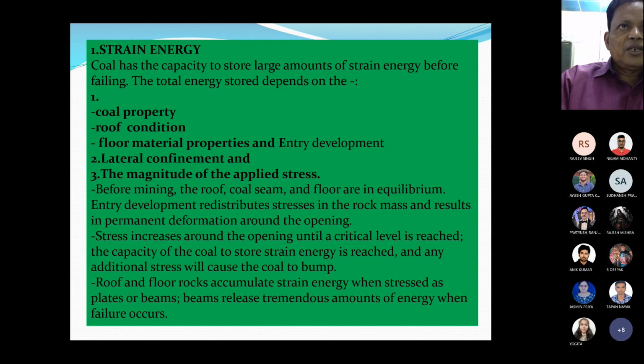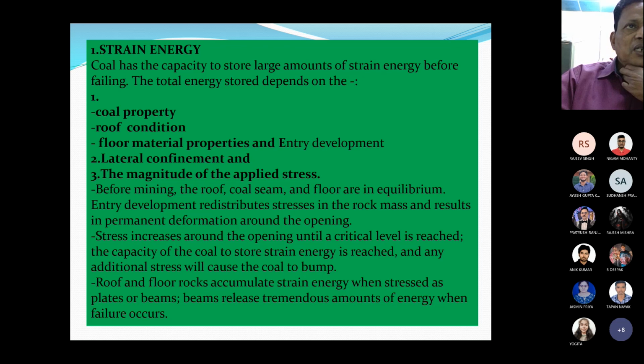Before mining, the roof, the coal seam, and the floor are in equilibrium. Entry development redistributes stresses in the rock mass and results in permanent deformation around the opening.